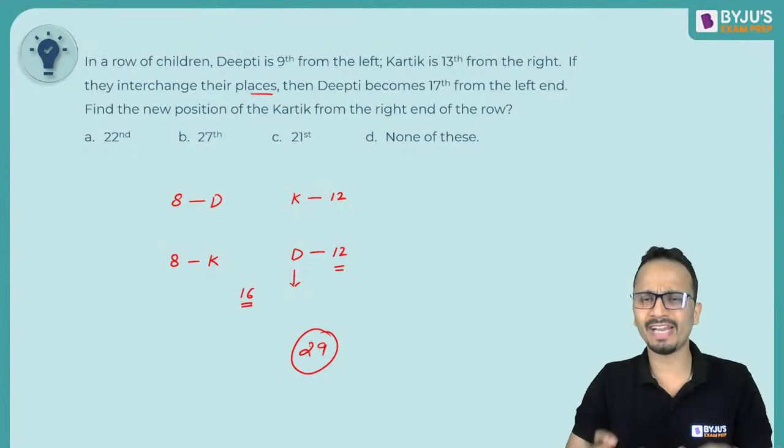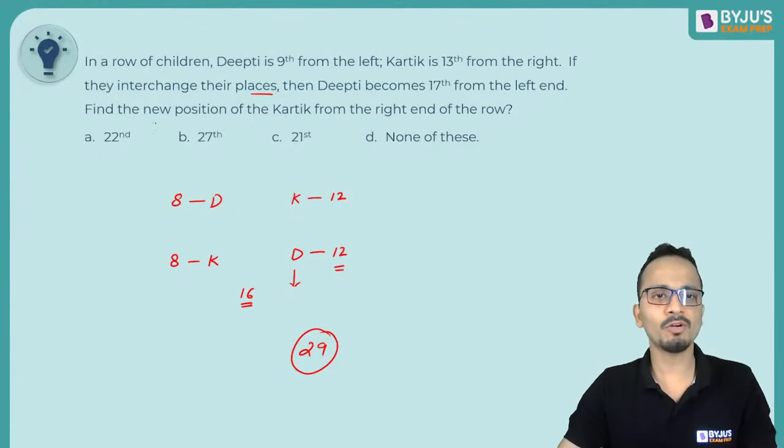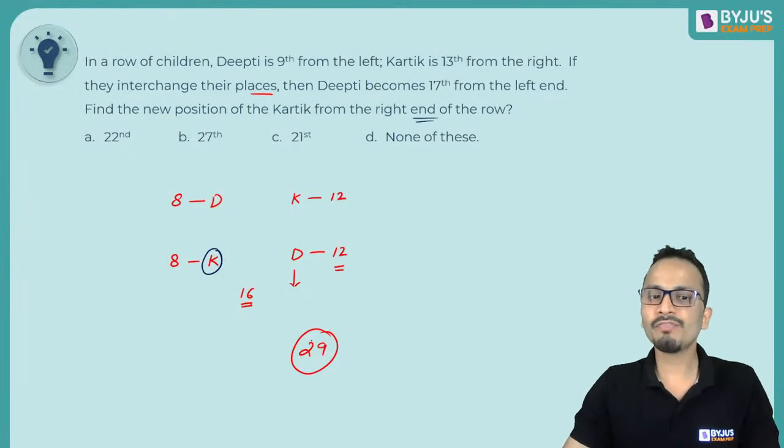But we don't have to find the total number of children. We have to find out the new position of Karthik from the right end of the row. This is the new position of Karthik. Now, out of 29, 8 are sitting on the left of Karthik, and 1 is Karthik, so 9 people are gone.